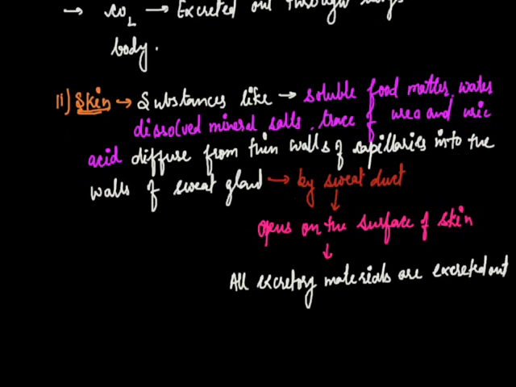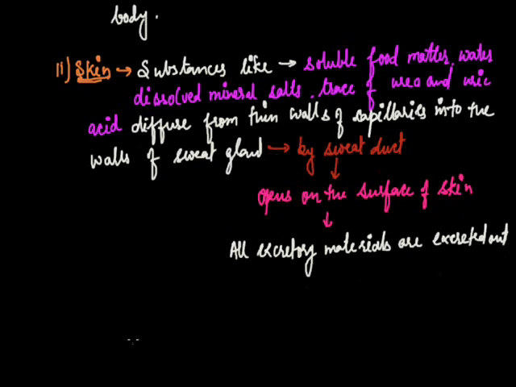We have discussed the second excretory organ, that is skin. Now the third excretory organ, which is an important excretory organ of the body, is the kidney. Humans have two kidneys which help in removal of urea in the form of urine.